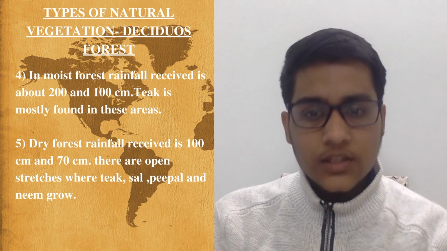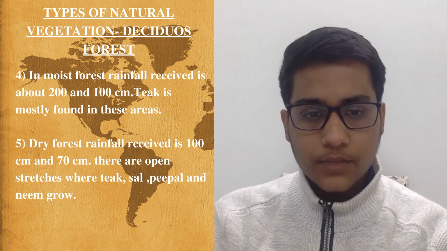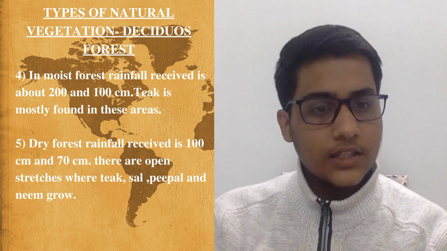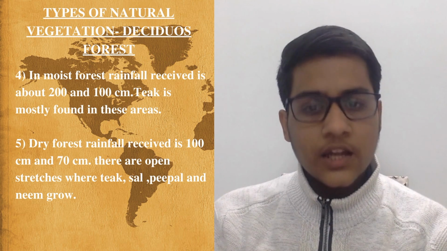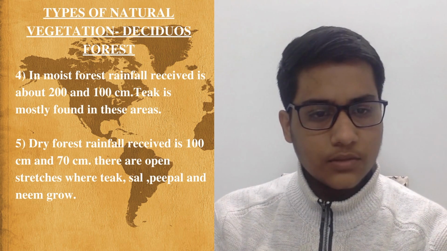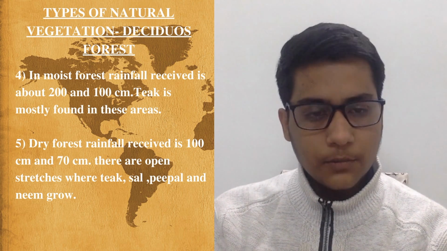In moist forest, rainfall received is about 200 and 100 centimeter. Teak is mostly found in these areas, whereas in dry forest, rainfall received is 100 centimeter and 70 centimeter. There are open stretches where teak, sal, peepal and neem grow.